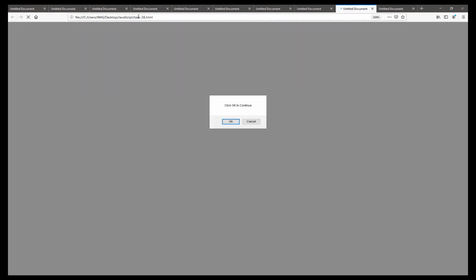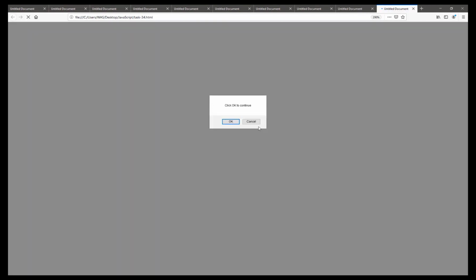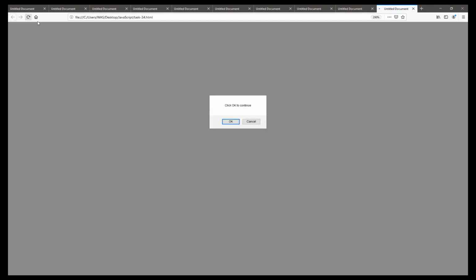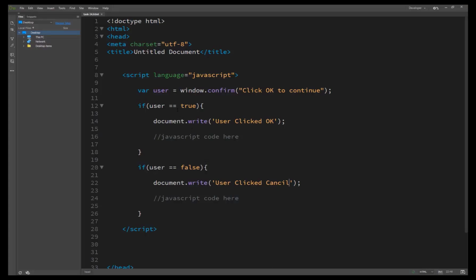It does not come as true or false like this. It's task 26. See here, when we click OK, its message comes true, or when we click cancel, it comes false. But here is a different thing. When we click on OK, it's user clicked OK, and when we try cancel, user clicked cancel. It means our condition is just trying to check if the user clicked OK or cancel. So it's a different type of message printing on our screen.